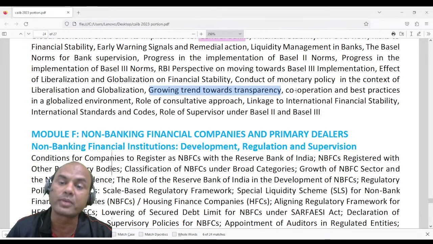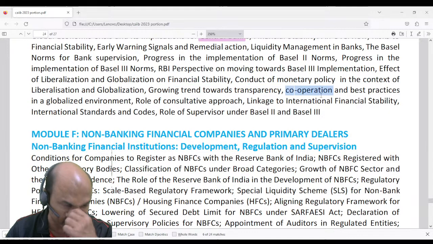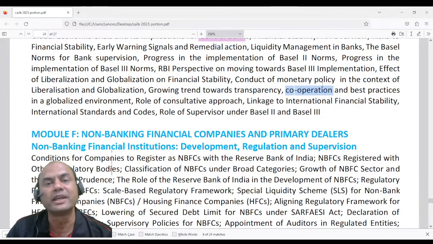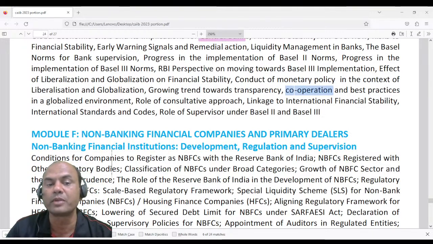Cooperation and best practices in the globalized environment. Cooperation means all the banks now should cooperate with each other. Cooperate means what? Healthy competition. It's not a submissive part. It's a healthy competition.